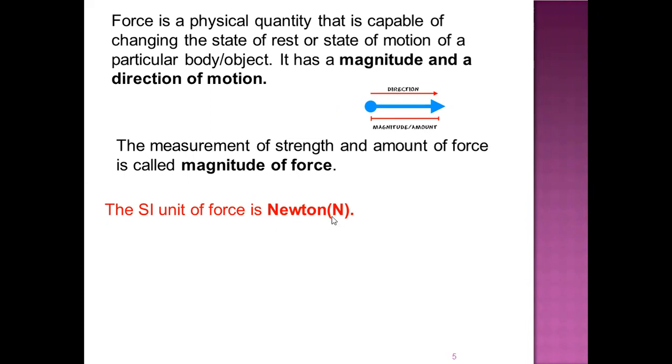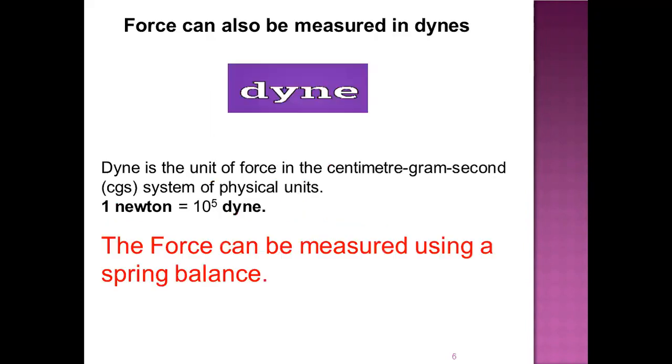Once again, it is represented by capital N. However, if the force is expressed in CGS system, then its unit is dyne. In that case, it is measured in dyne. So dyne is the unit of force in centimeter, gram, and second system of the physical units, and 1 Newton is equal to 10 to the power 5 dyne.